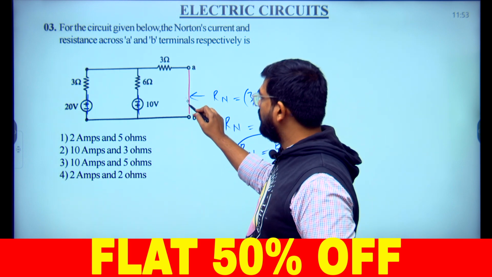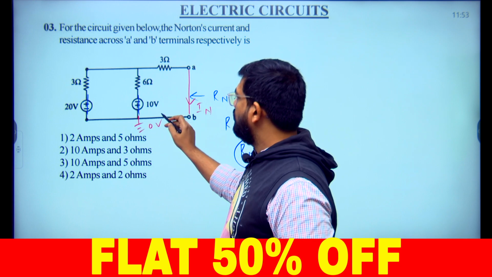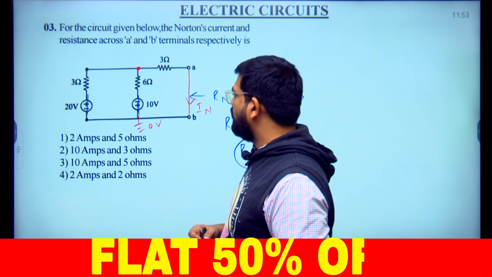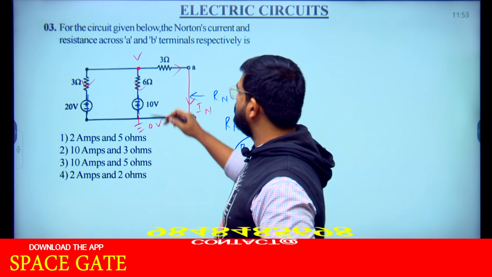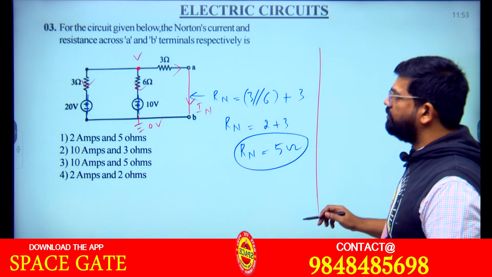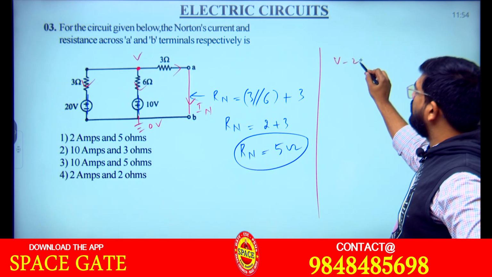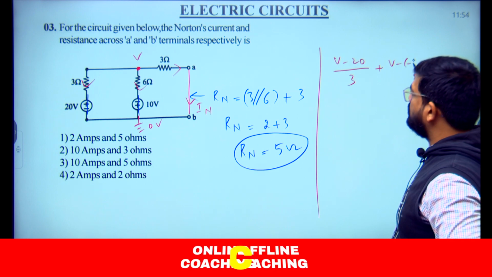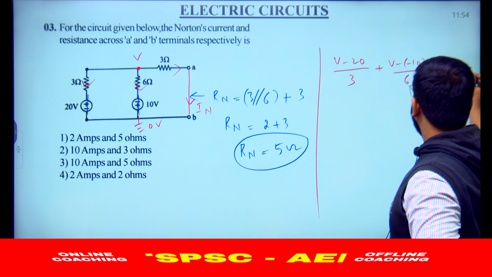When you want Norton's current here, first you find the node voltage here. Otherwise you can use some different methods also. If you use the nodal method, assume all the currents are away from this node. Voltage by the 3 ohms will give Norton's current. Now move on to the calculation of Norton's current. V minus 20 by its resistance 3, and next V minus of minus 10 by 6, and next one is V minus 0 by 3 is equal to 0.